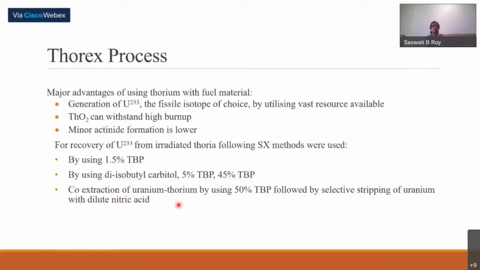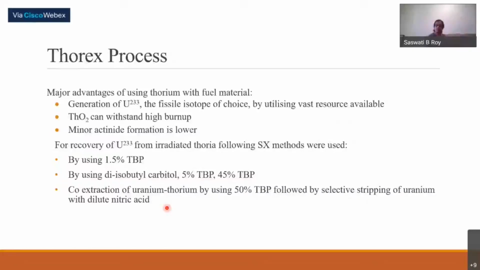This process was better: co-extraction of uranium and thorium using around 45 to 55% TBP, followed by very selective dilute acid stripping of uranium-233. So this is, in a nutshell, the extraction of uranium-233.